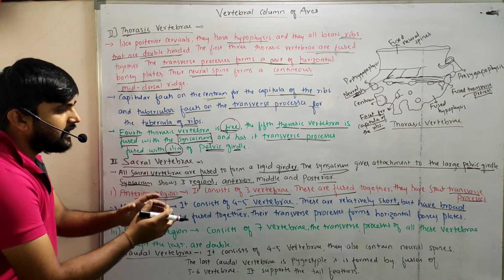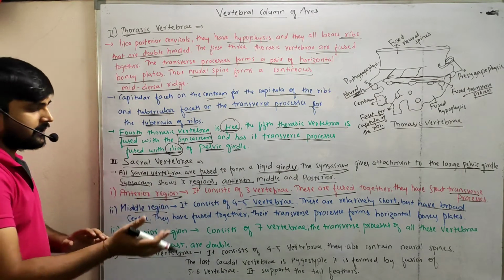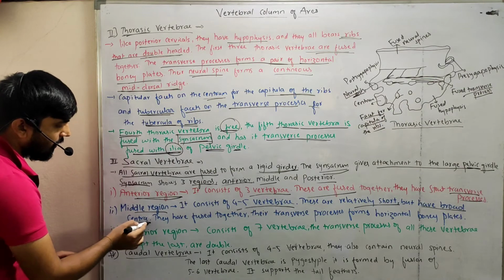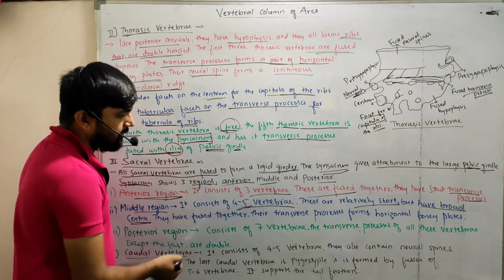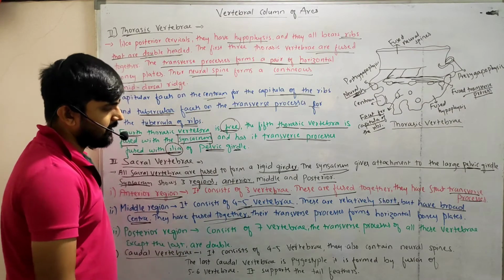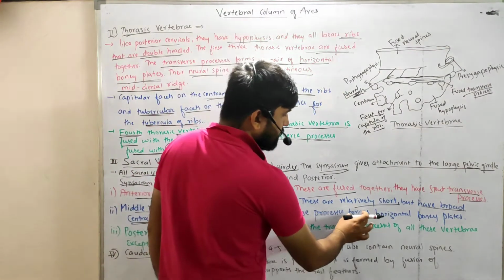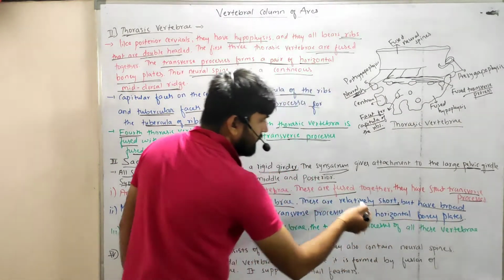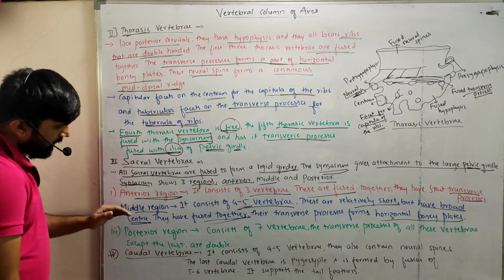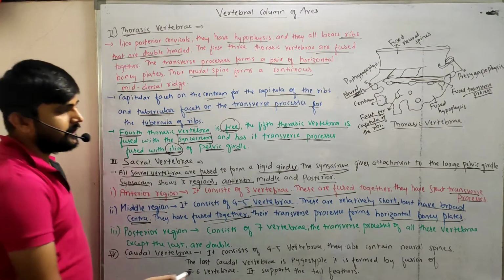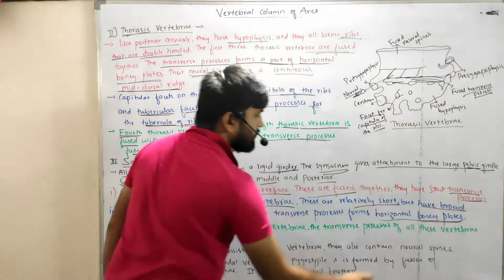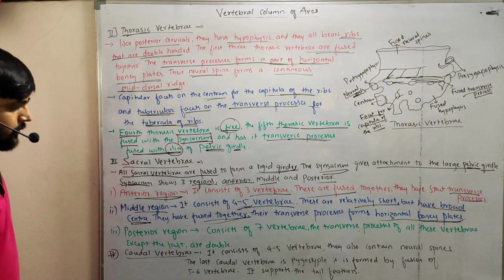They are fused together, and their transverse processes form horizontal bony plates. The transverse processes of these 4 to 5 vertebrae form bony plates, which are horizontal.